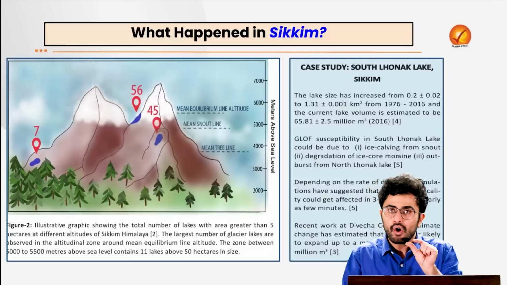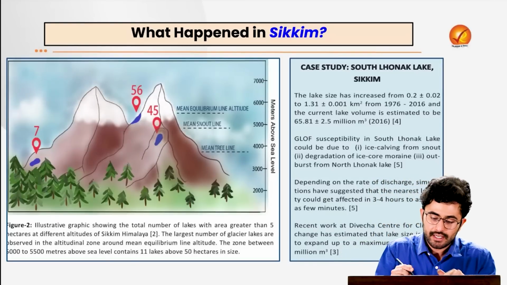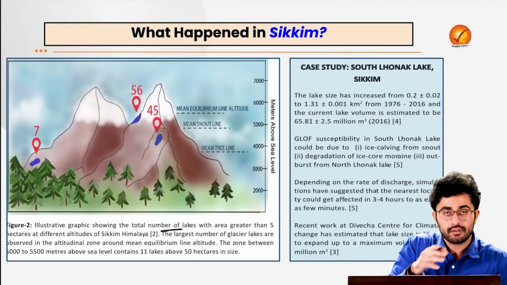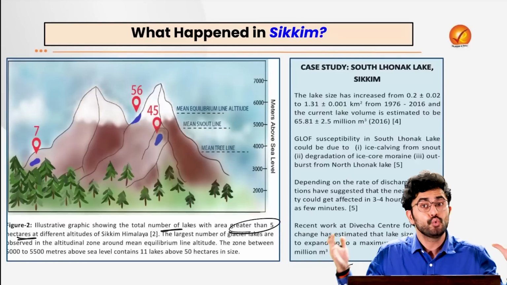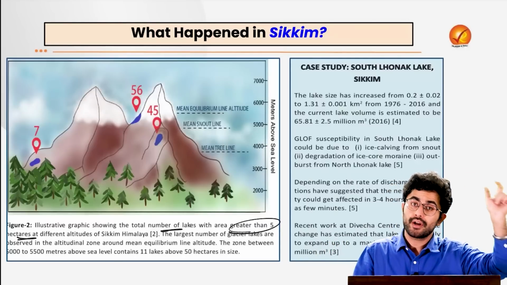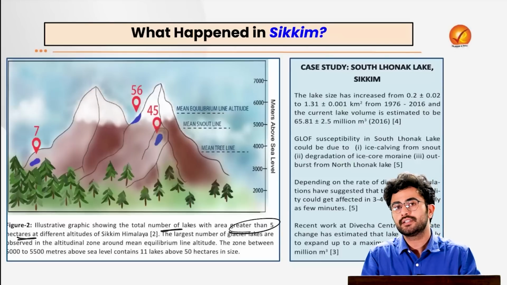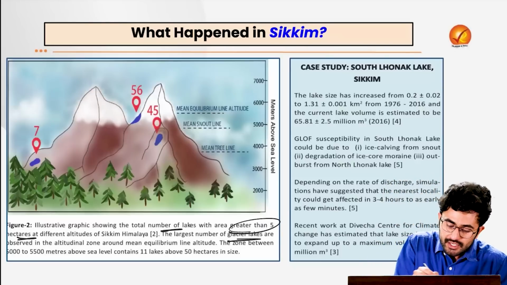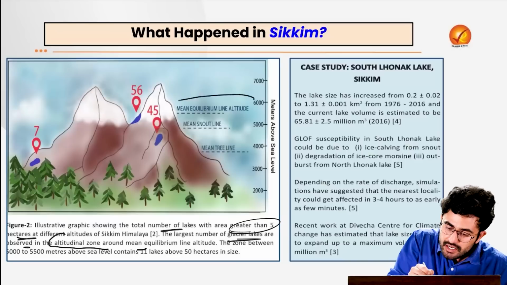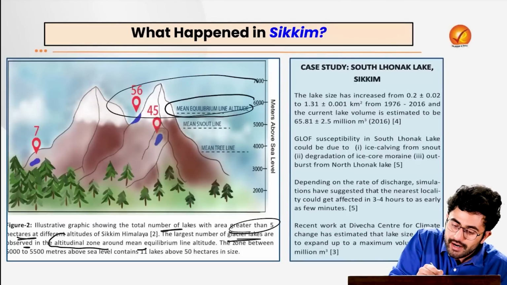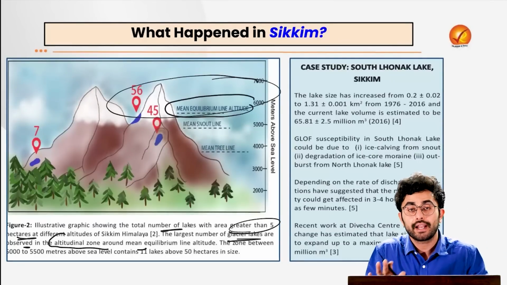Now when we specifically talk about the region of Sikkim, the idea is that Sikkim has lakes with area greater than 5 hectares. So they are huge lakes. A huge prospect of GLOF is actually possible in this region. The largest number of glacial lakes are observed in the altitudinal zone around the mean equilibrium line altitude, or quite high in the mountains, right?